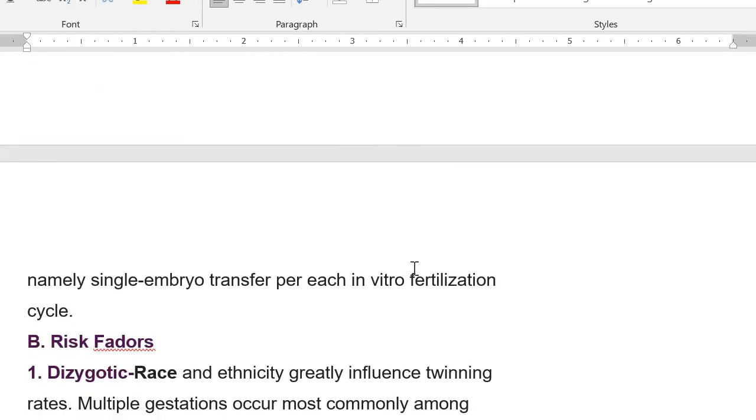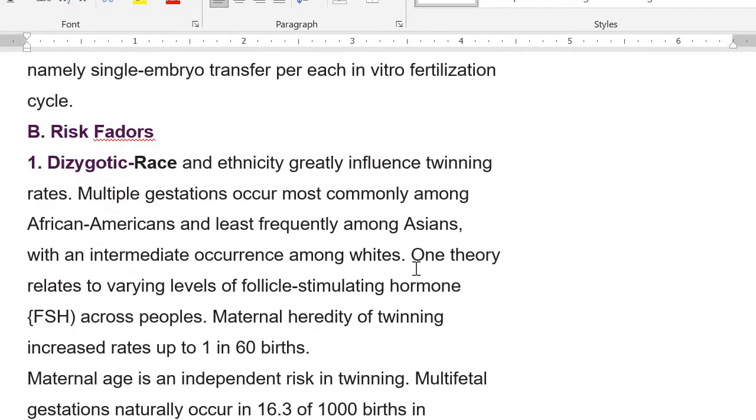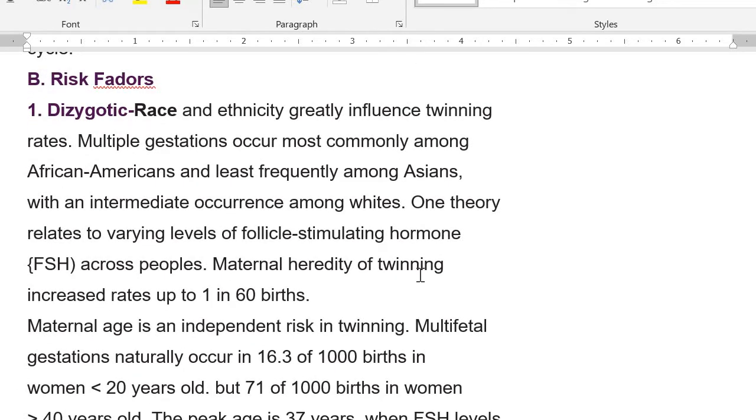Okay, so the rates have increased because of IVF pregnancies and ART, assisted reproductive technologies. For dizygotic pregnancies, we said that race and ethnicity influence twinning rates. Multiple gestations occur most commonly among African Americans and least frequently among Asians. One theory relates to varying levels of FSH. Maternal heredity of twinning increases rates up to 1 in 60 births.